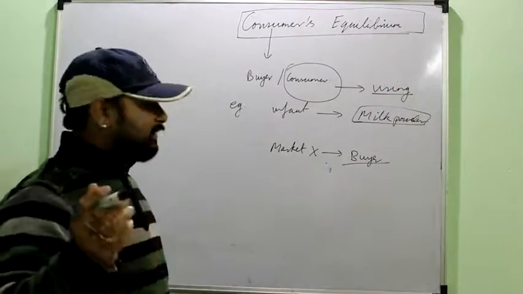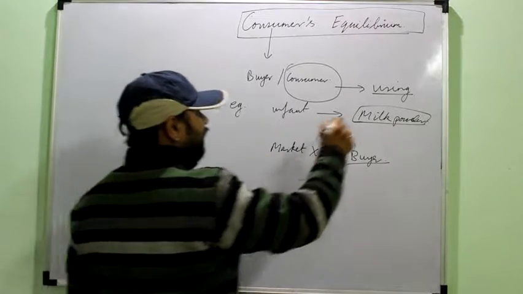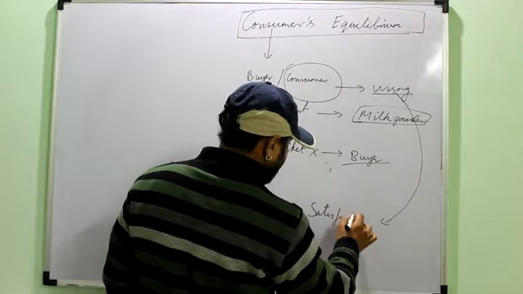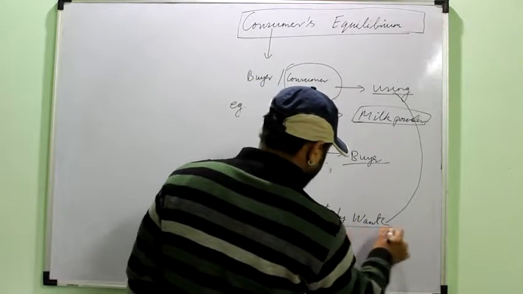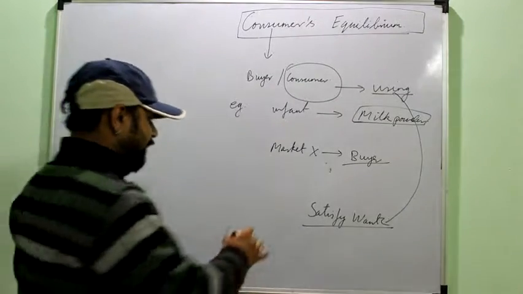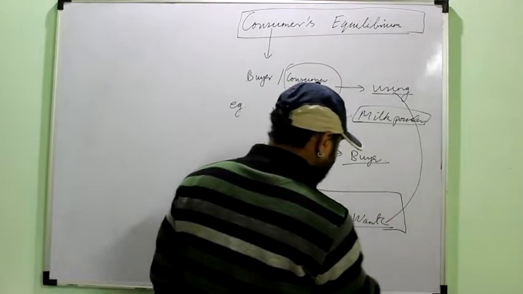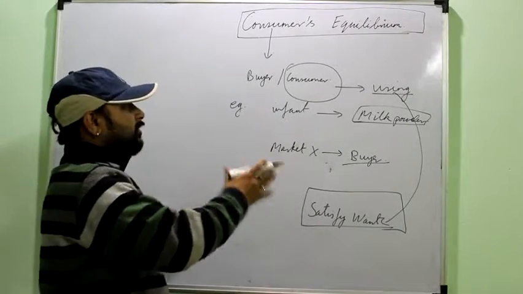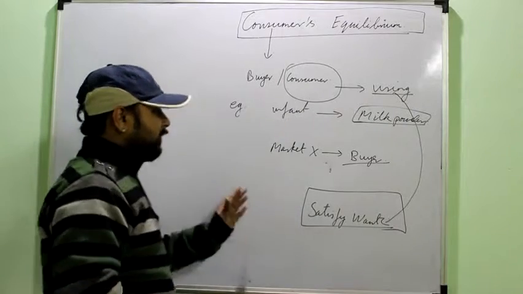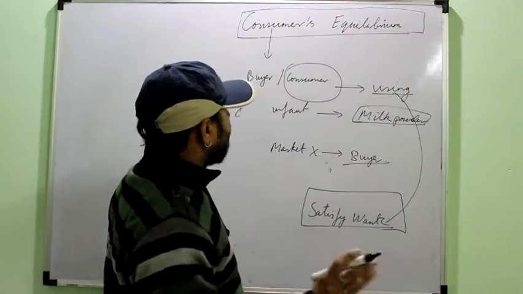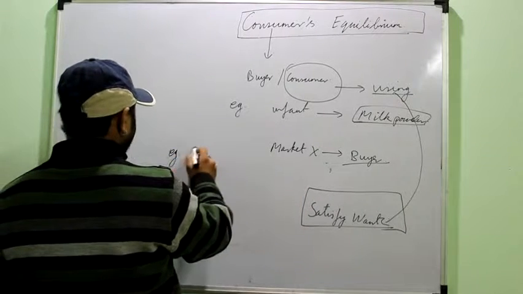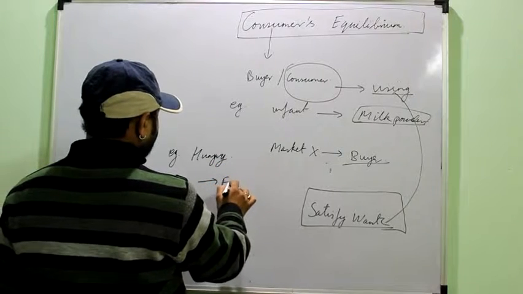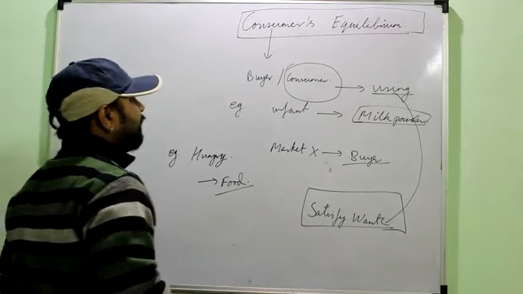And the objective behind using this particular commodity is to satisfy his want. The whole of consumer equilibrium is based on this particular word, satisfying your want, right? So it means the consumer equilibrium, this topic talks about the consumer who is there for satisfying a particular want. Like for example, simplest example, you are hungry, it's your want, and food will satisfy this want, right?